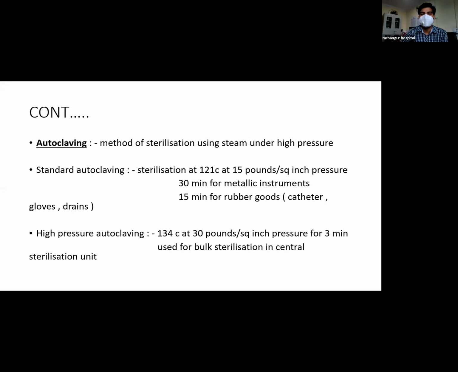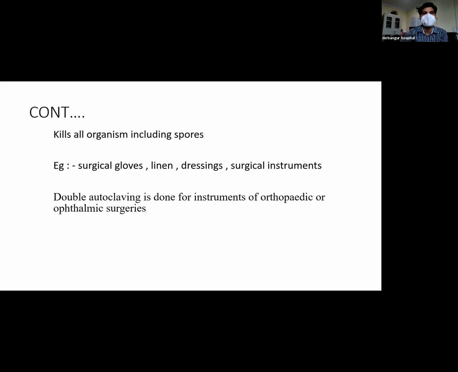In high pressure autoclaving, sterilization is done at 134 degrees Celsius at 30 pounds per square inch pressure for 3 minutes. It is used for bulk sterilization in central sterilization units. Autoclaving can kill all organisms, including spores. Various instruments and materials sterilized by autoclaving are surgical gloves, linen, dressing, and other surgical instruments. Double autoclaving is done for instruments of orthopedic or ophthalmic surgery.